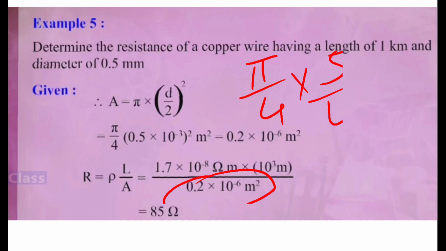So you have 10 raised to minus 6 here and this 10 also is there. So it becomes 10 raised to minus 8 here. And you have 5 upon 10. You can do the cancellation also if required.